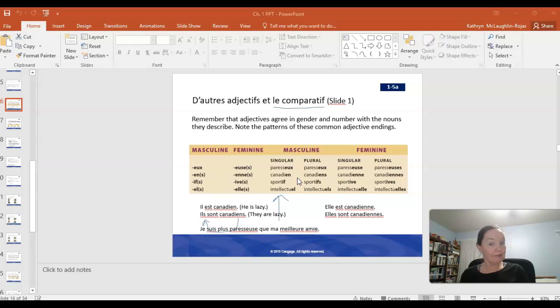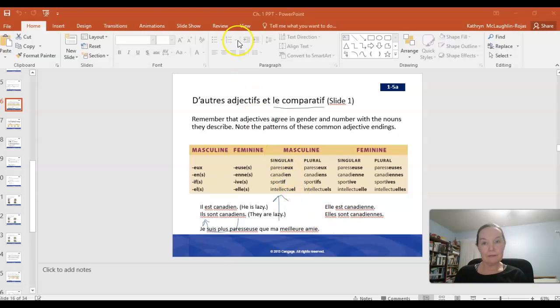You learned about them last time. So some of those examples would be paresseux, which means lazy, canadien, which of course means Canadian, sportif would be like sporty or athletic, and intellectuel, intellectual. And so these would be the forms that we would use to describe anything that's masculine and in its singular form.